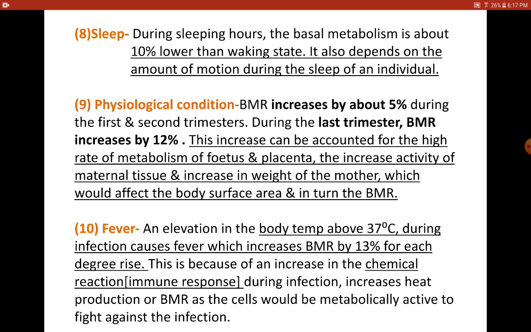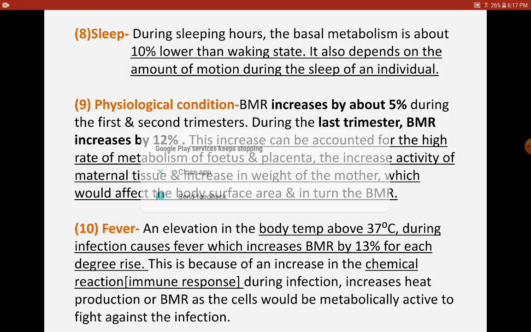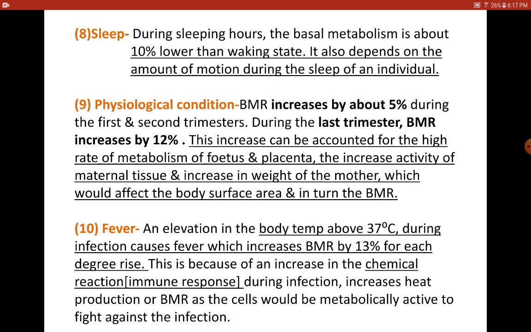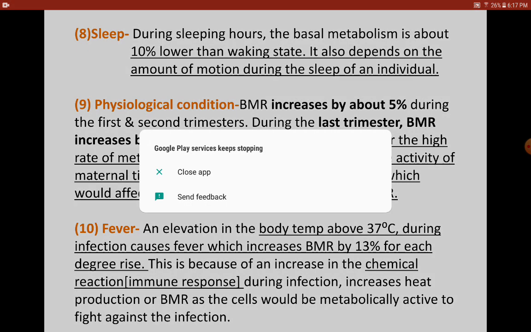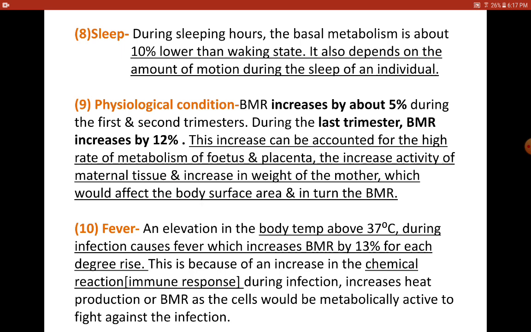And here you would have observed that when you take rest and wake up, you don't feel much of the heartbeat. It means the heart would be beating, it doesn't mean that it doesn't beat. It would be slightly lower compared to the heartbeat or the pulse rate when you are awake. Now that is what it says: with basal metabolism, you don't need more energy to maintain the involuntary functions while at sleep. So the BMR reduces to about 10% of the normal value.